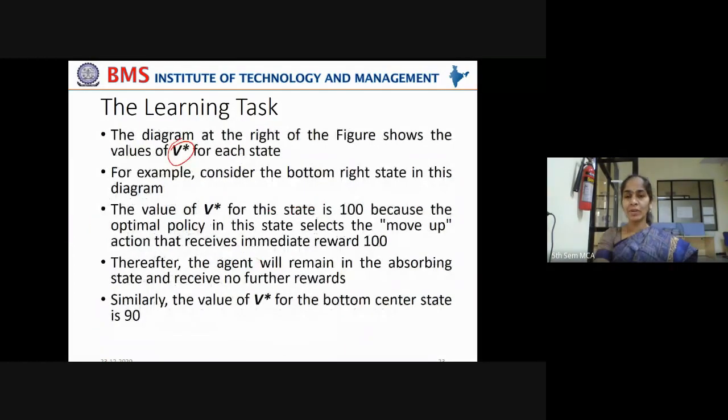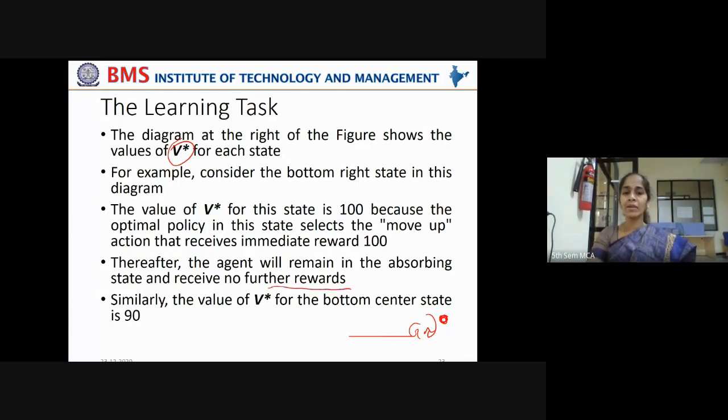Now the value of V star for this state, that is the bottom right state, what I have shown is 100, because the optimal policy in this state selects the move up action that receives an immediate reward of 100. Thereafter, the agent will remain in the absorbing state and receives no further rewards. That is why for the G state you saw an arrow like this indicating 0, because it remains there infinitely until some task is assigned to it. That is why the reward given to it is 0. That is what I am giving here in this point.